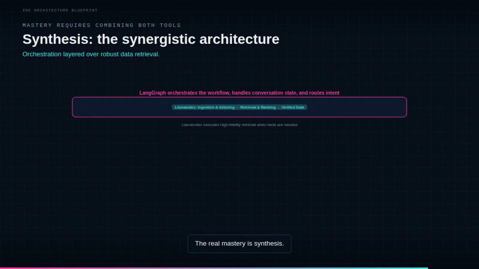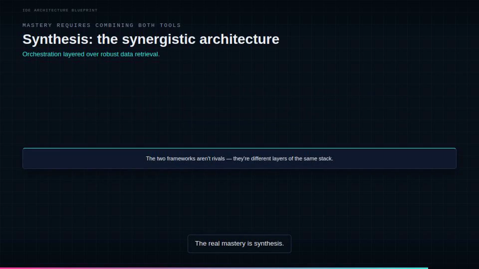The real mastery is synthesis. Combine both tools. Orchestration layered over robust data retrieval. LangGraph orchestrates the workflow, handles conversation state, and routes intent. When facts are needed, it calls into LlamaIndex, which executes high-fidelity ingestion, indexing, retrieval, and ranking, and hands back verified data. The 2 frameworks aren't rivals. They're different layers of the same stack.